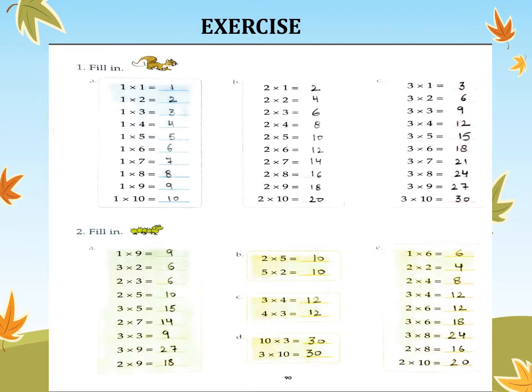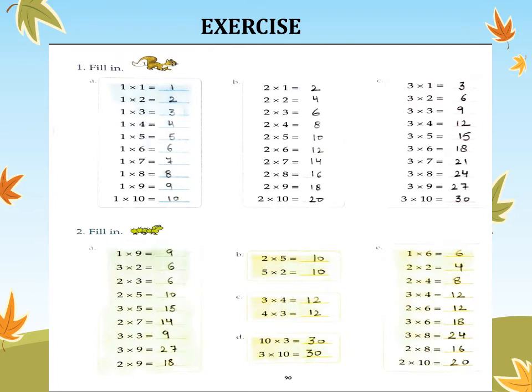Random multiplication is given. What is random multiplication? Random multiplication is the multiplication we use from anywhere or in between of any table. We can use 2, 3, 4, 5 any table, and in between the any table we can multiply any number. So that is random multiplication. It does not come in the format of table. The tables are totally different thing in which we move periodically, but in random multiplication we do not move periodically.